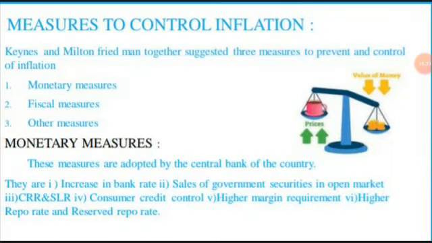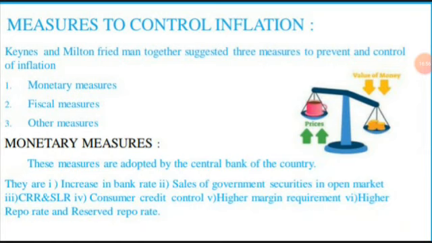So next we'll go for the measures to control inflation. How to control this one? There are three types: monetary measures, physical measures, and other measures. First we'll go for the monetary. Monetary means the central bank of a country, in India the RBI. They will adopt these to control this inflation.